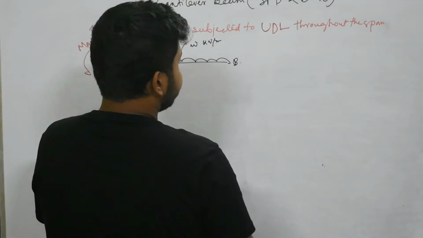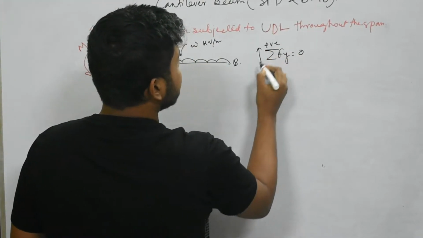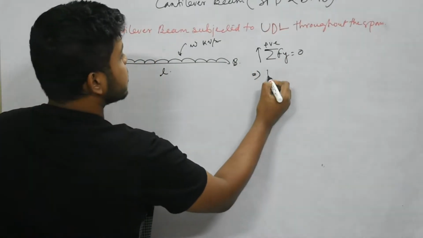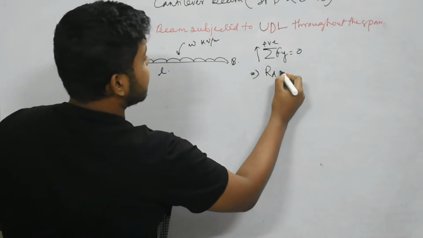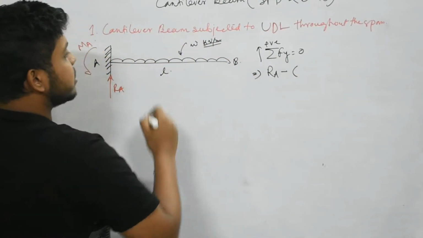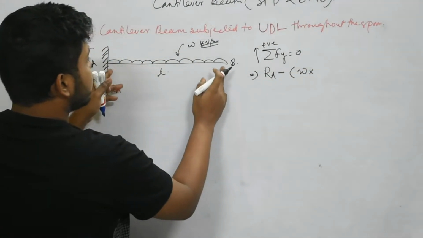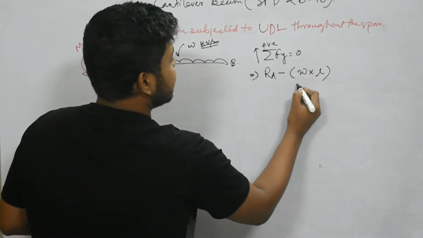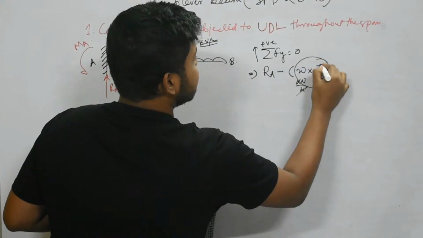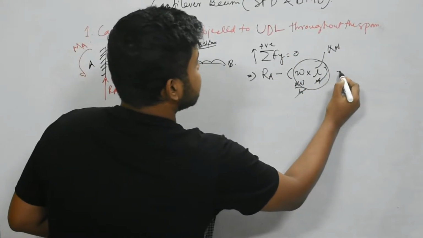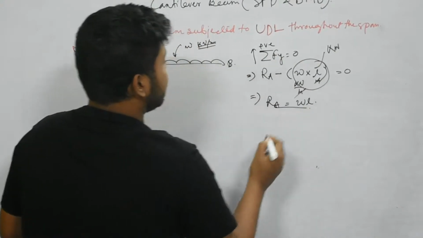So to find RA, we will use summation of Fy is equal to 0, upward positive. So for this case RA is positive and this total load is downward. Downward means negative. As this is the intensity, we have to find the total load. To find total load, W into total distance, that is L. Its units are kilonewton per meter and this is meter, so meter gets cancelled. This value is kilonewton. So that is equal to 0. So RA will be equal to WL.